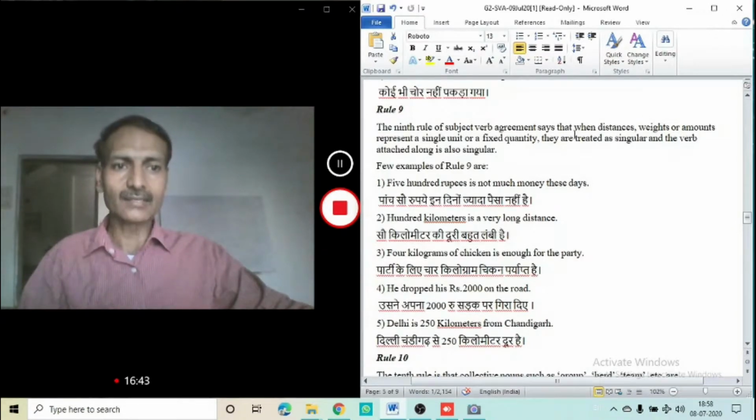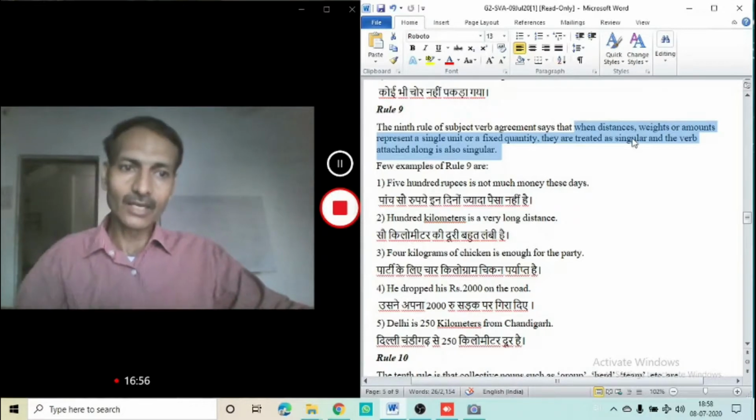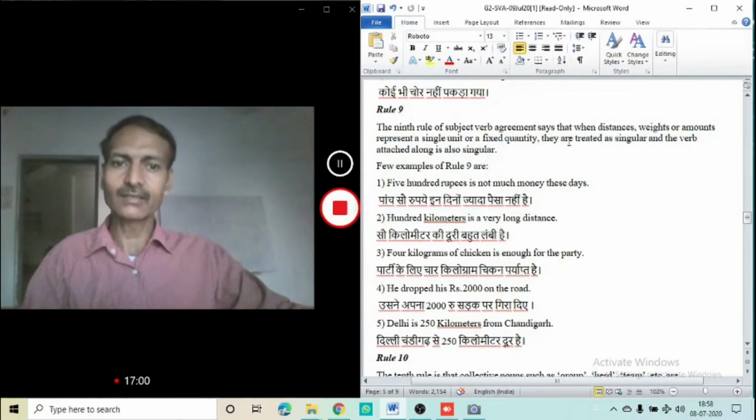Rule number 9 is: when distances, weights, amounts represent a single unit or a fixed quantity, they are treated as singular nouns, and the verb attached to them is also singular. Here is an example. 500 rupees is not much money these days.